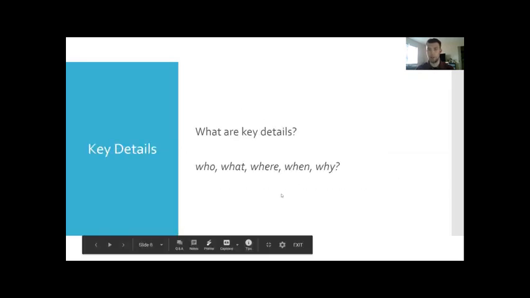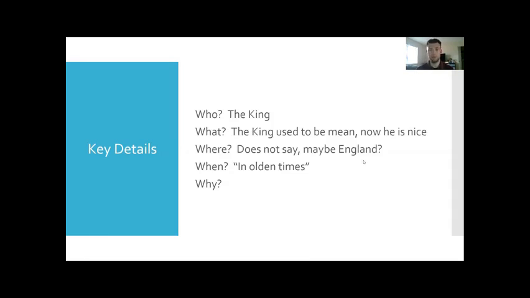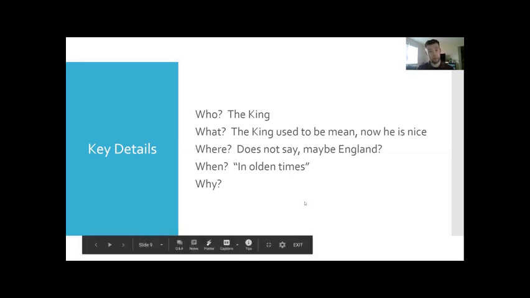And so, we're always talking about what are the key details of the story? And as always, we have our who, what, where, when, why. Who? The king, right? The story is clearly about the king. It mentions the people who the king rules, but the story is really about the king. And what? The king used to be mean, and now he's nice. That's kind of the whole main point of the story. And where? The story doesn't really say, maybe England, because we have all that old English like henceforth and doeth. And the very first sentence of the story for when says in olden times.